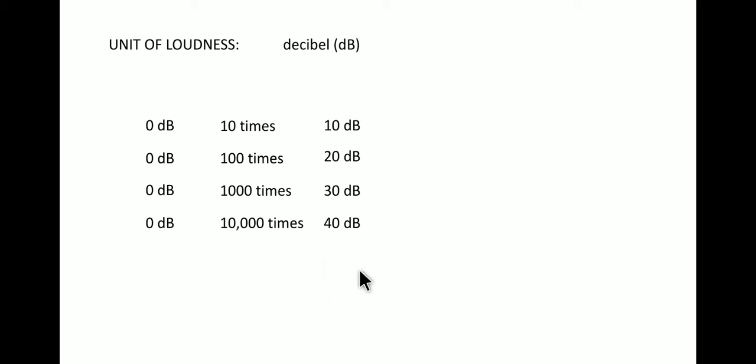So we can say that a faint sound or a pin drop is equal to 0 decibels. When people are whispering, that sound is equivalent to 30 decibels. When we are normally talking, the normal conversation is equal to 50 decibels. When a jet takes off, it's a huge amount of sound, and that sound is equal to 140 decibels. So this 140 decibels is a very high amount of sound.